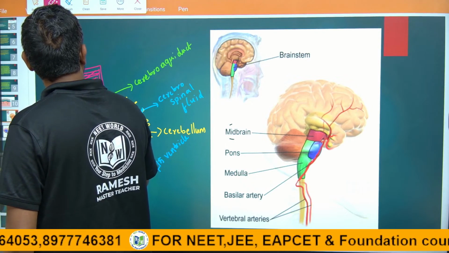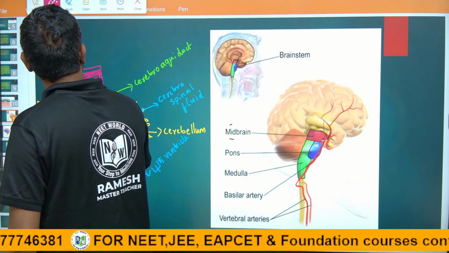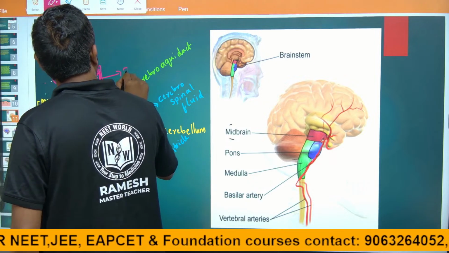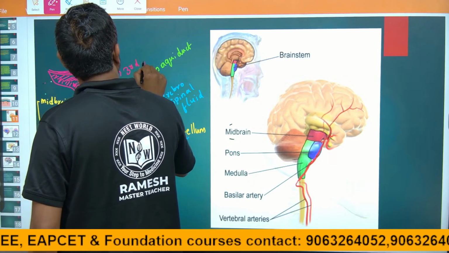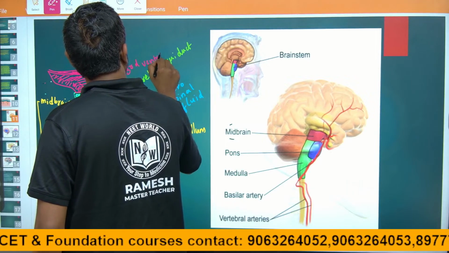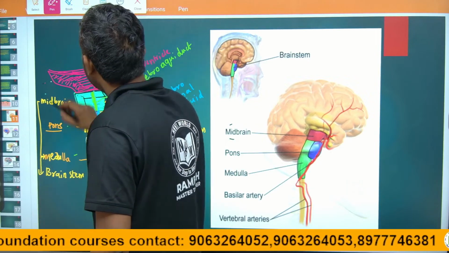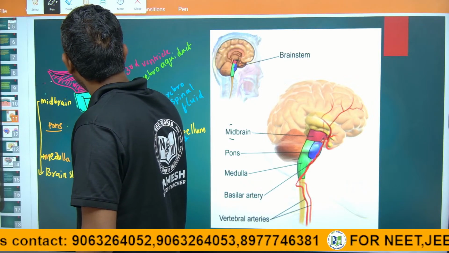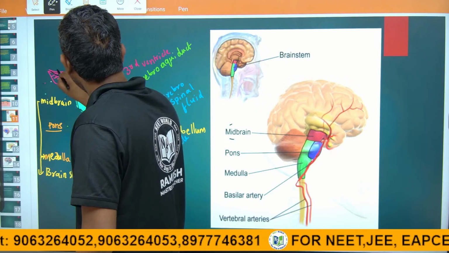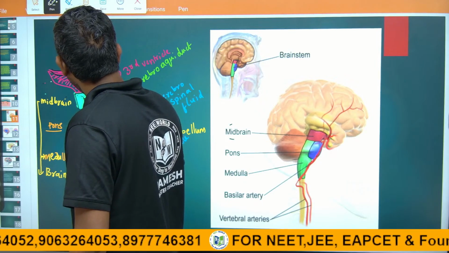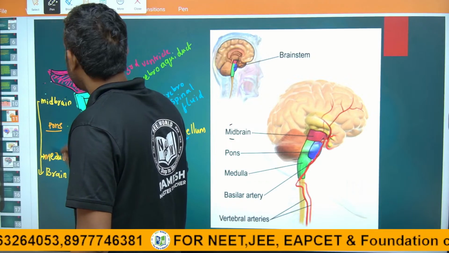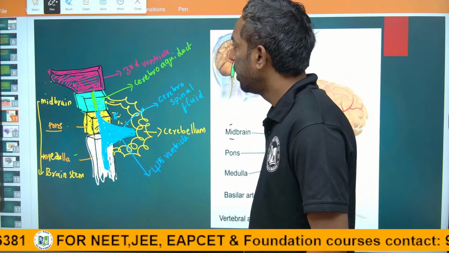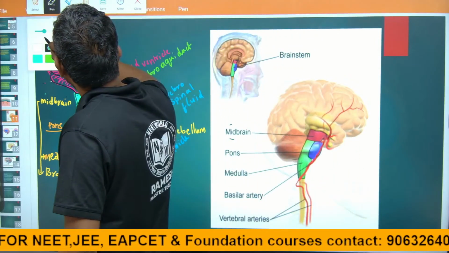The third ventricle is in the forebrain. This is the third ventricle above the midbrain, that is the forebrain. Okay, the third ventricle has some parts.